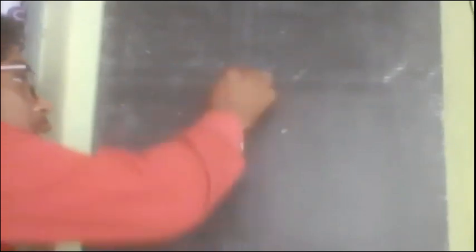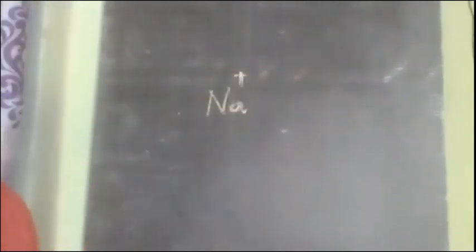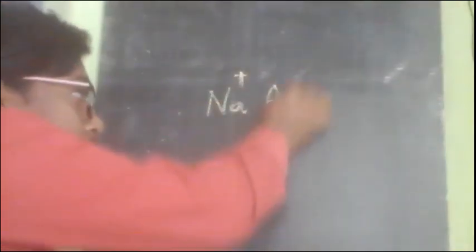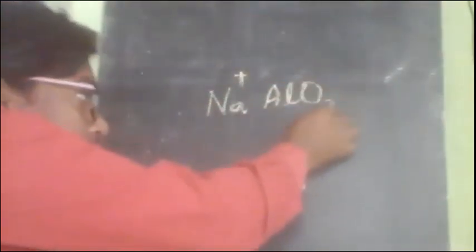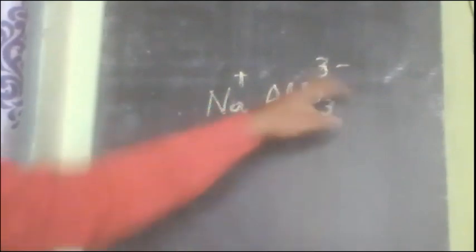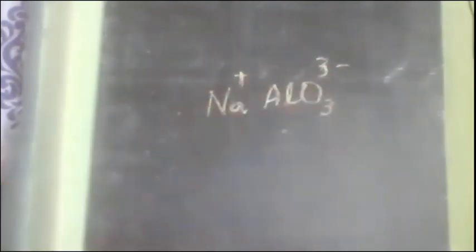So sodium aluminate. Na plus, aluminate. What is the formula? AlO3 3 minus. Okay, I have written, the first step is over. Now the valency I have to write. This valency should be written here. This valency should be written here.